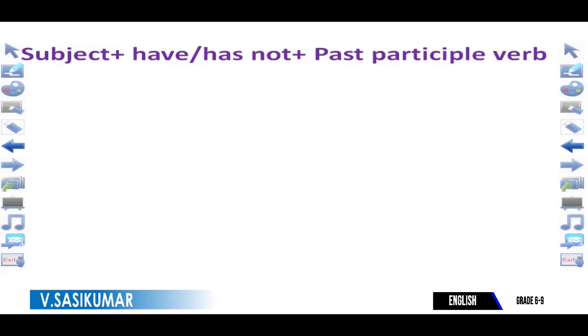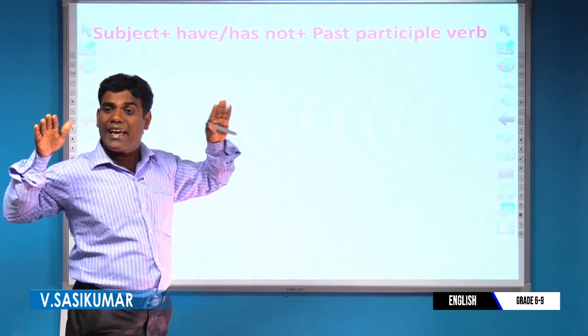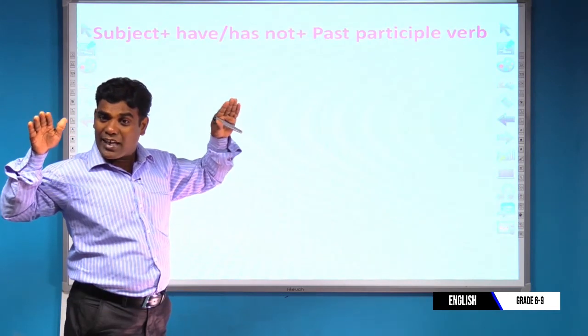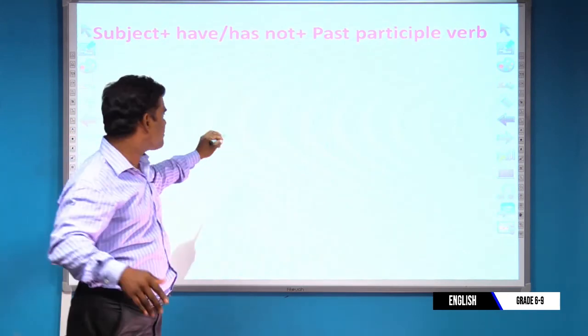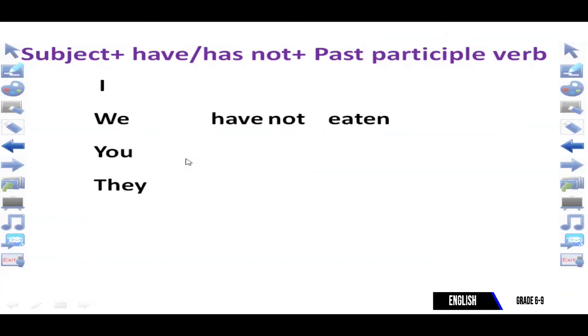Following this formula, I would like to give the examples. We are going to apply it. Dear students, now you can see the subjects I have given: I, we, you, they.